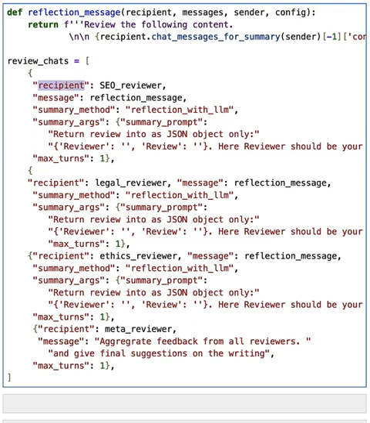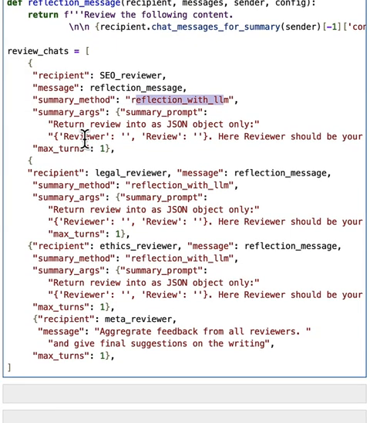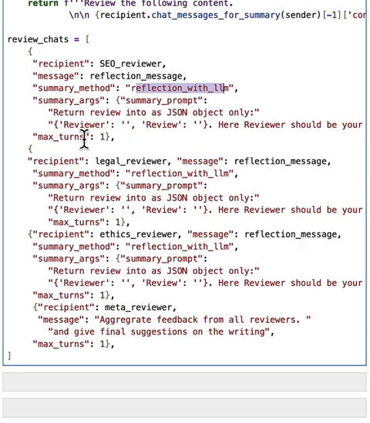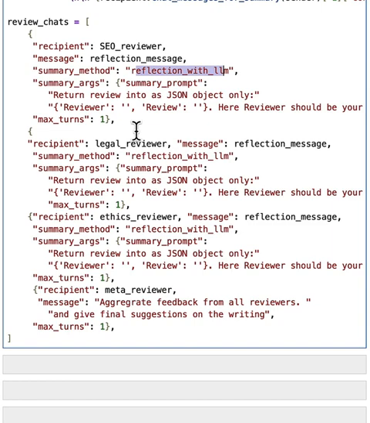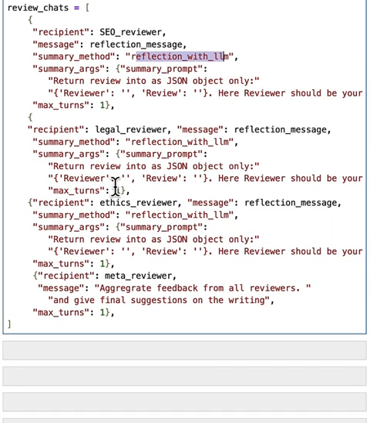And also, for the first 3 chat sessions, we also use a large language model to do summary following the desired format. So that's why the summary method is set to be reflection with LLM, and we provide a summary prompt so that each of these reviewers could return the review in a JSON format, which includes a field of reviewer and a field of review. And in all of these chat sessions, we set the max turns to be 1.